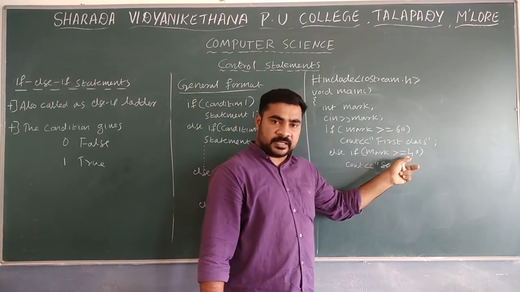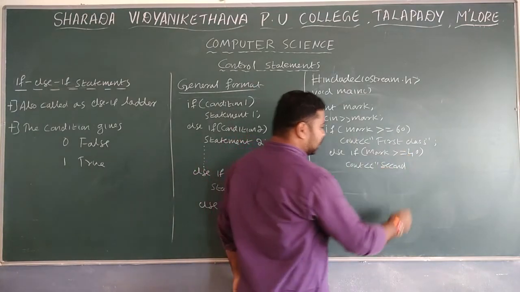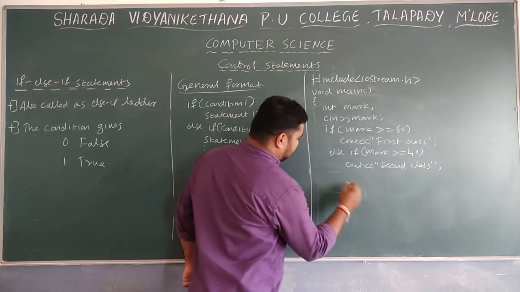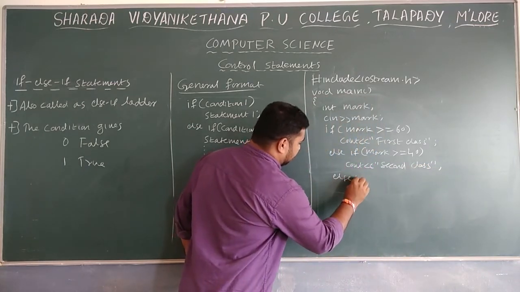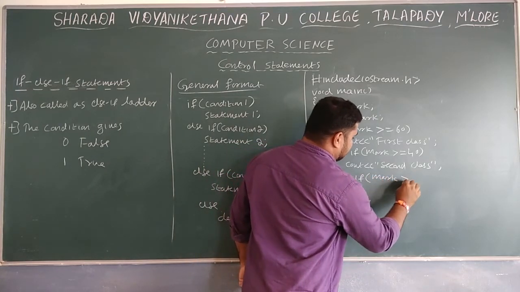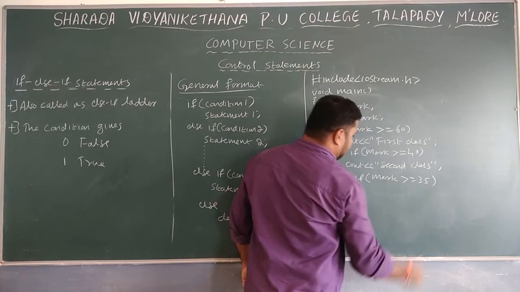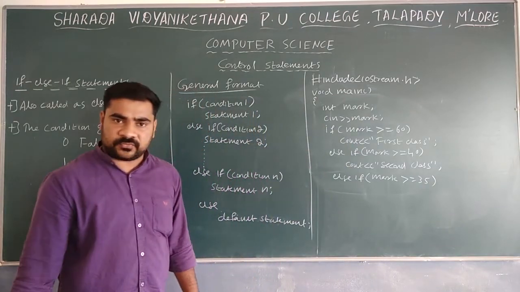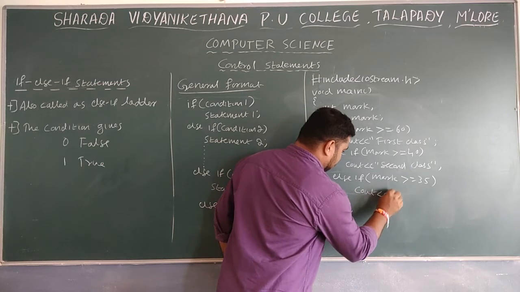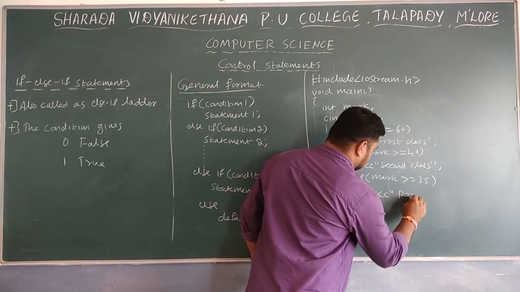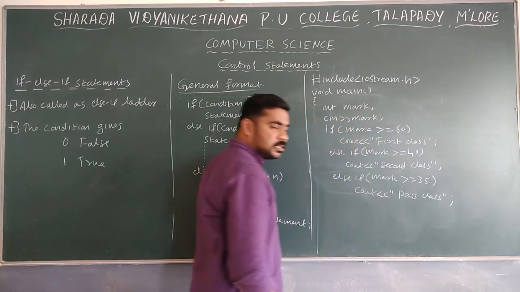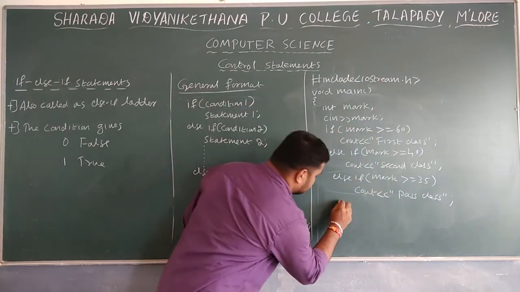Then if it is greater than or equal to 40, second class. Next one is else if mark is greater than or equal to 35, then we can write cout pass class.